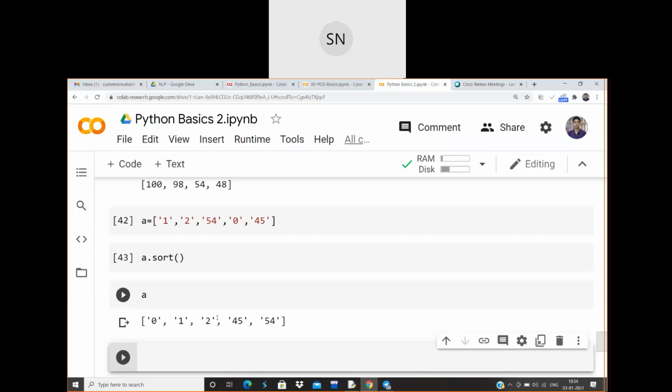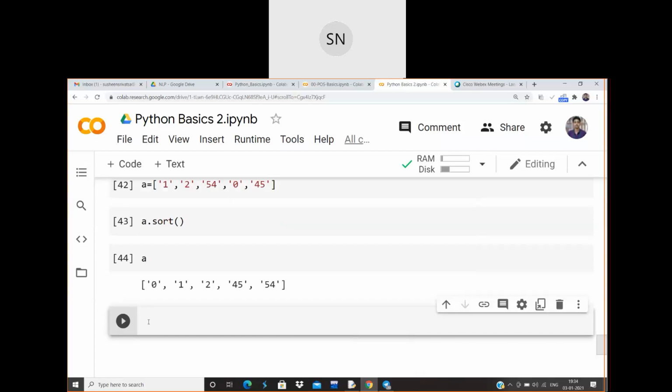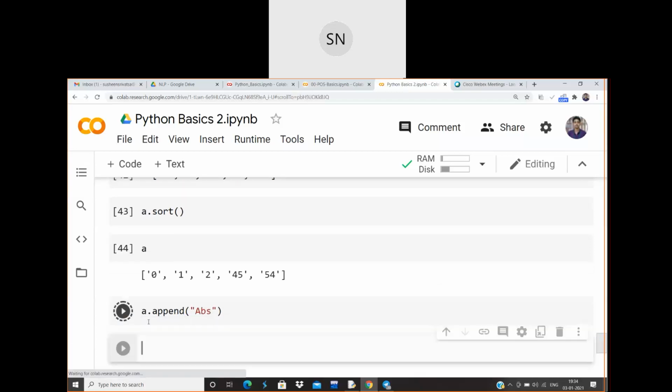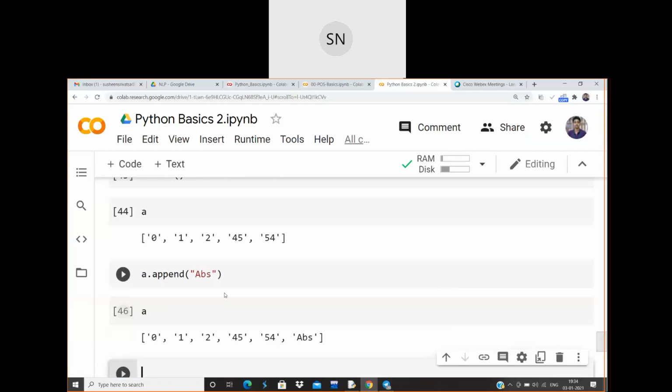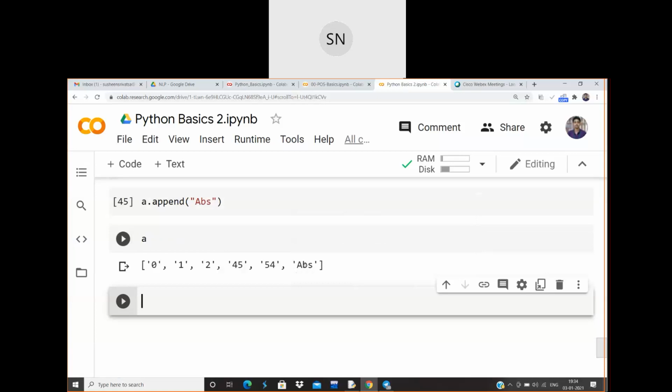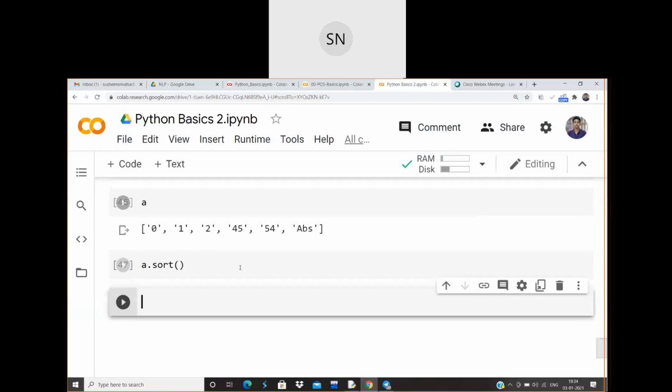One more thing, let me append some other values, like A dot append APS. So if I perform sorting, okay, let me actually execute A. So I have appended some other values which are present over here. So what is the expected output once I sort the list? What is the expected value?